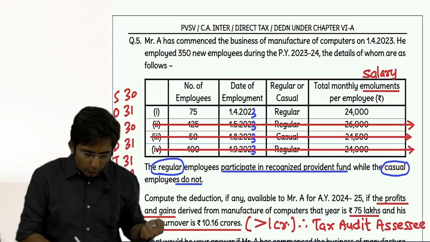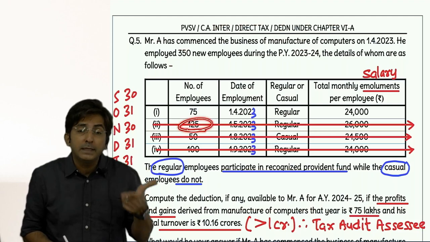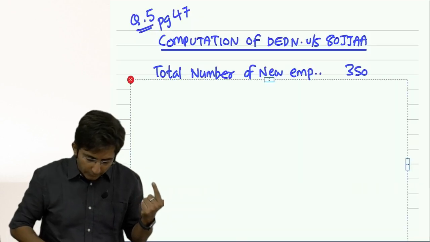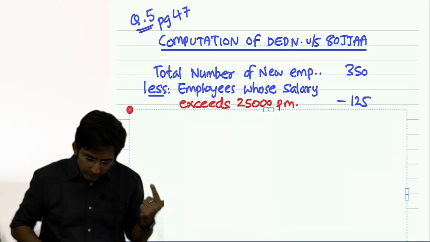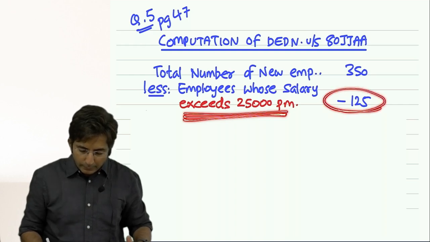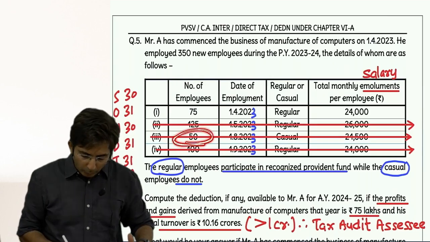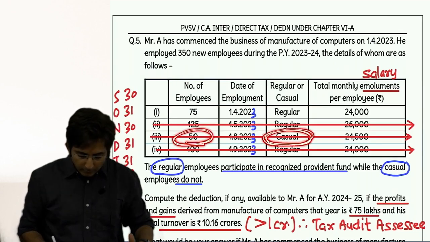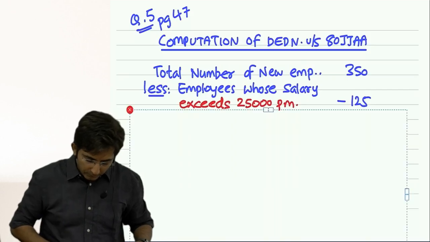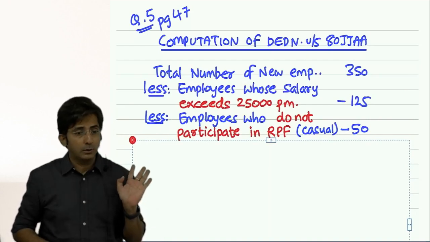Which employees were not eligible? One by one you tell me. 125 not eligible. What was the reason? Salary was more. So see, you should write with reason. Less employees whose salary exceeds, and they were 125. Okay, then 50 employees, why were they not allowed? Casual means they don't participate in RPF. So see what I have written: less employees who do not participate in RPF, casual.